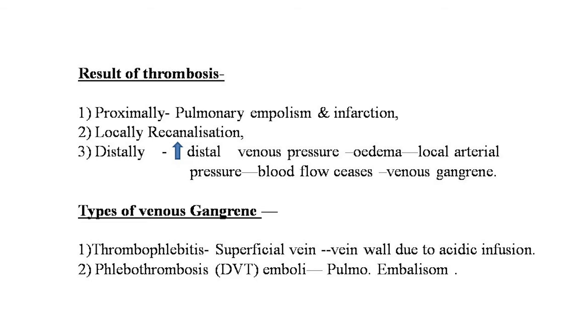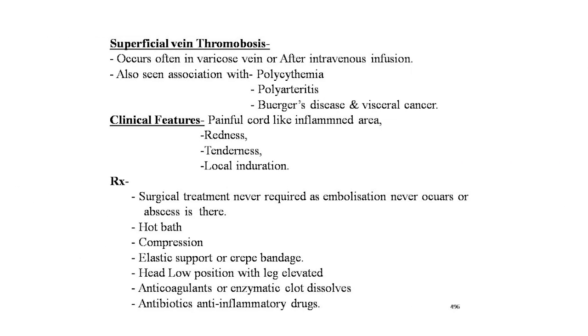Thrombophlebitis means superficial veins, the vein wall, due to acidic infusion, and phlebothrombosis is due to DVT emboli, that is pulmonary embolism. Now the superficial vein thrombosis, that is thrombophlebitis. As mentioned earlier, thrombophlebitis occurs more often in varicose veins or after intravenous infusion. This is also seen in association with polycythemia, polyarteritis, Buerger's disease and visceral cancers.